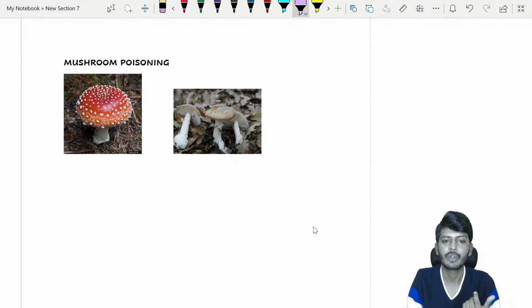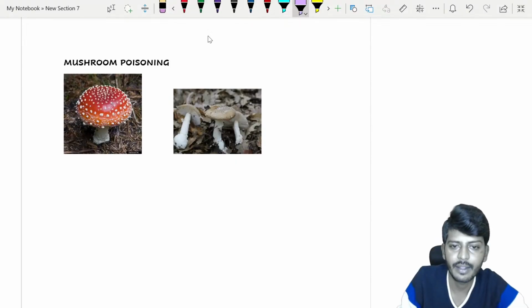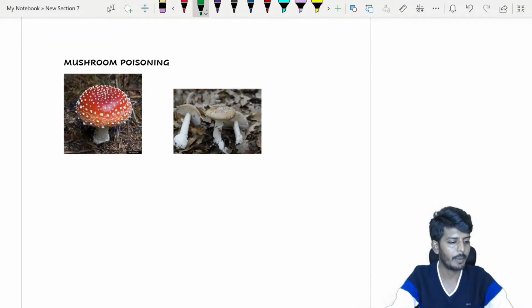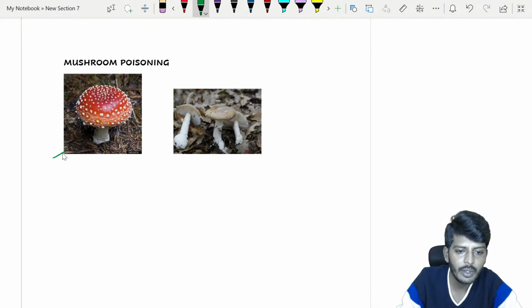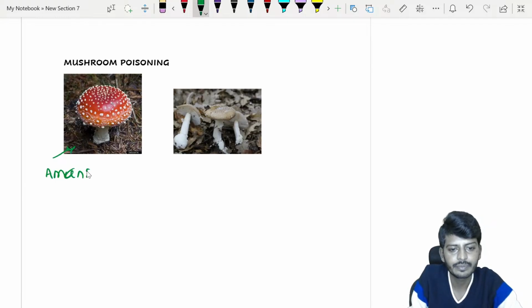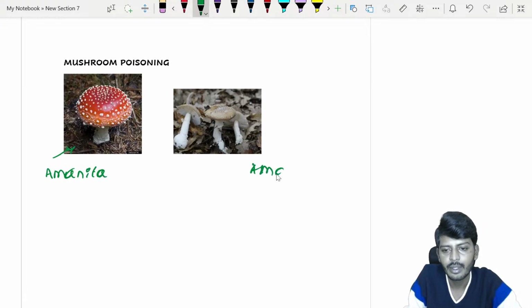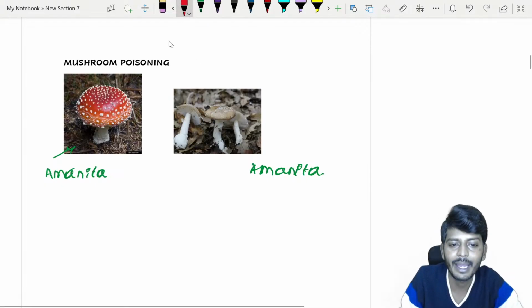Mushroom poisoning के अंदर the commonly encountered mushroom poisonings के अंदर दो तरीके का species होते हैं. So one you have here, right? We have a species called Amanita. So this is also a type of Amanita. Now, if both are Amanita mushrooms only, which type of Amanita you need to remember?